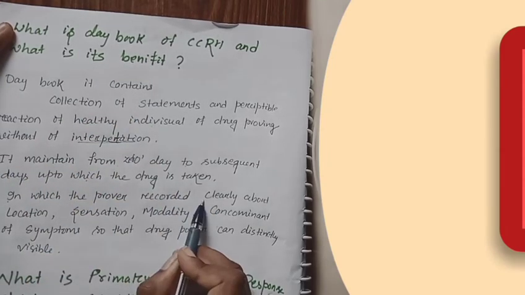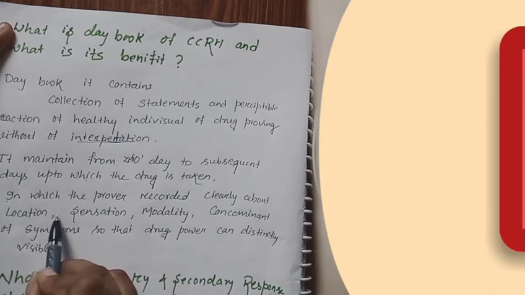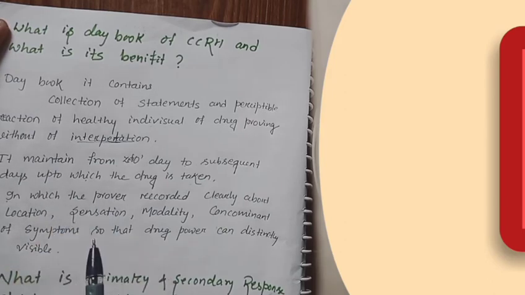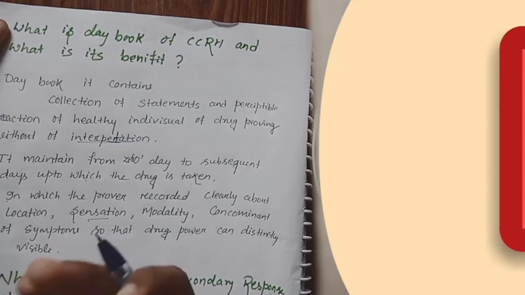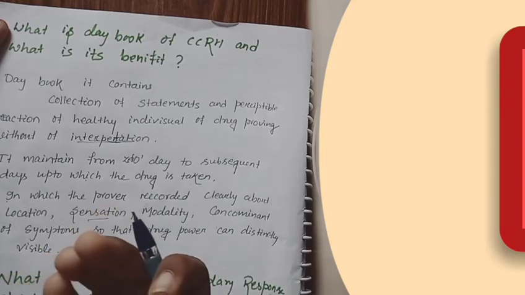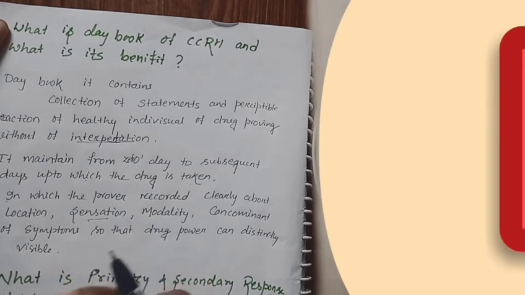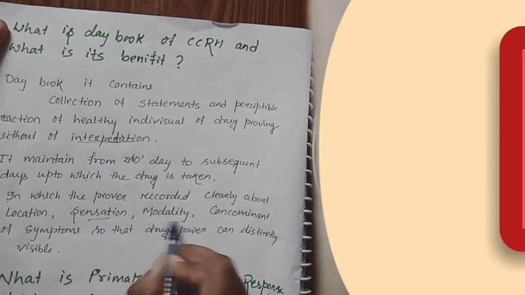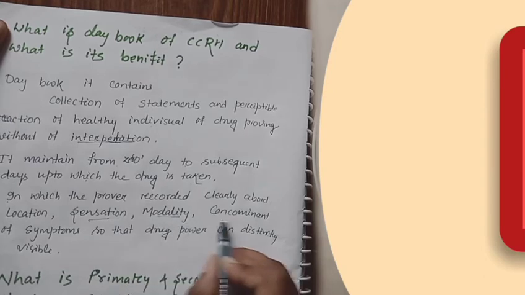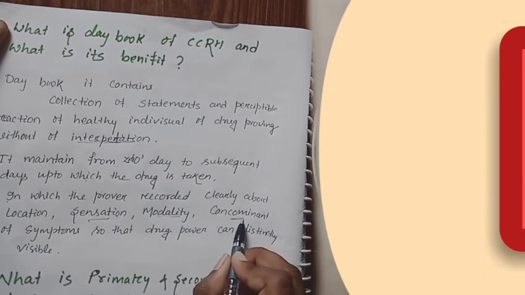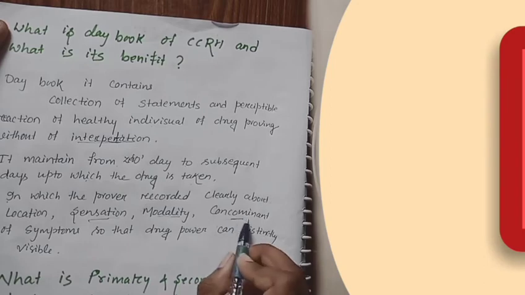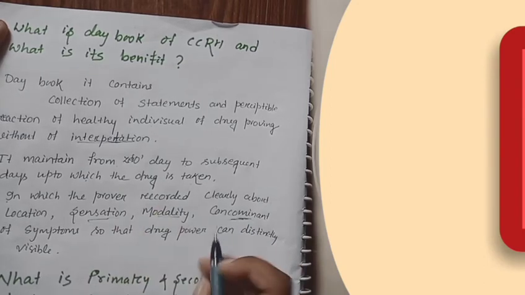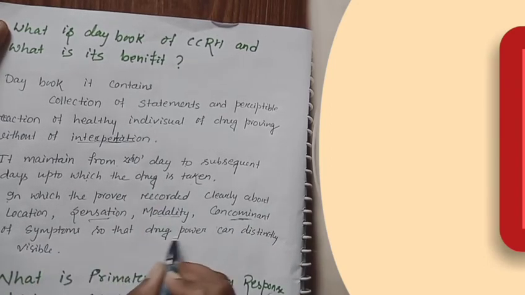The prover records clearly the location, meaning where the symptoms arise when we take the drug, the sensation, which type of feeling is aggravated, meaning exaggerated or calmness, modalities, concomitants, and how long the symptom lasts, so that the drug power can be distinctly visible.